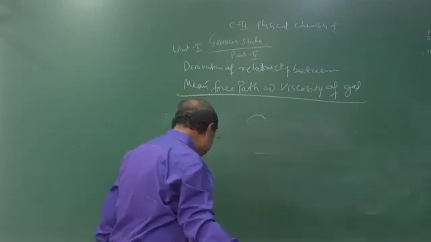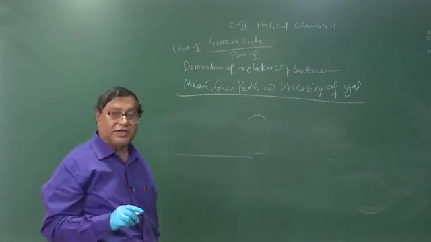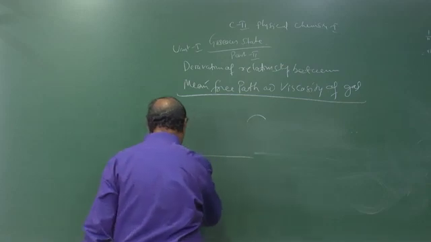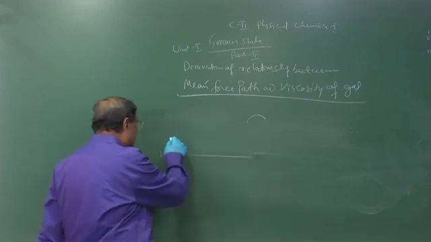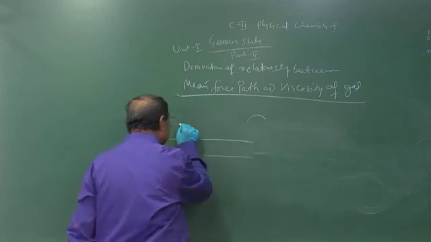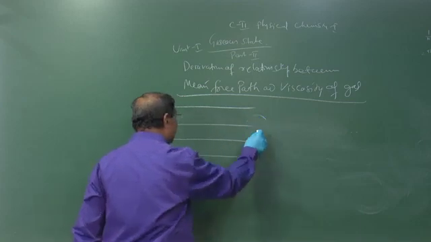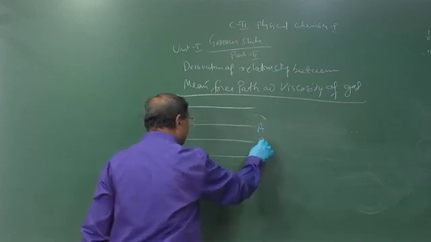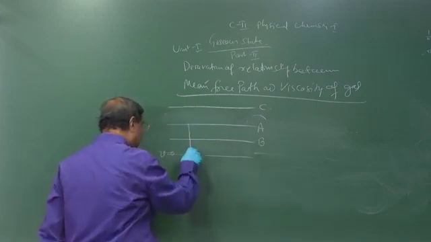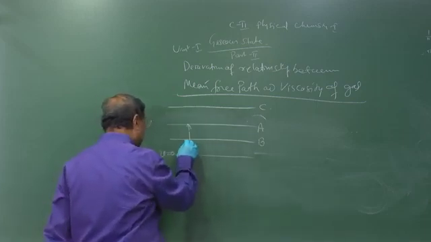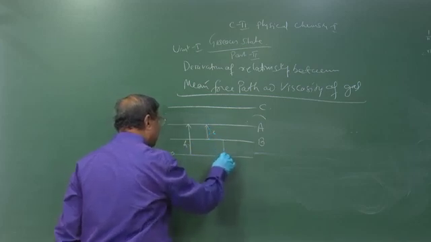Now, we will derive a relationship between the mean free path and the viscosity. Let us consider a gas flowing through a tube. This is the layer where velocity is equal to 0. Now, consider certain layers. This is one layer, this is another layer, this is another layer. This layer is A, this layer is B and this layer is C.